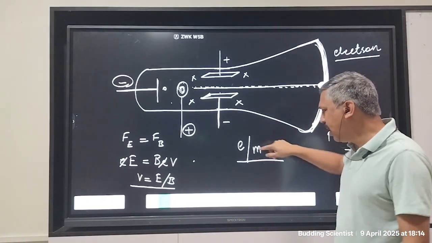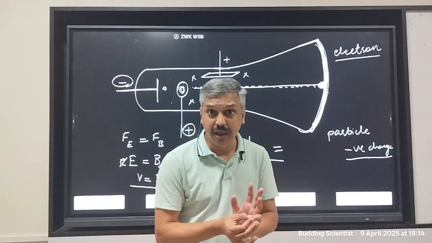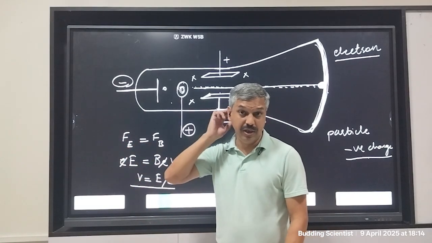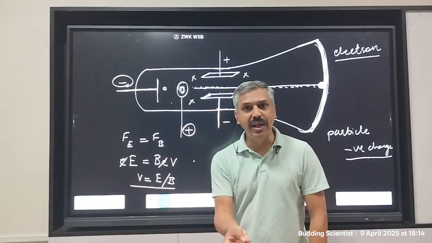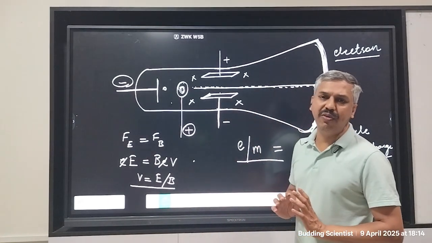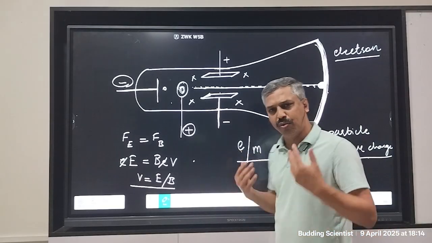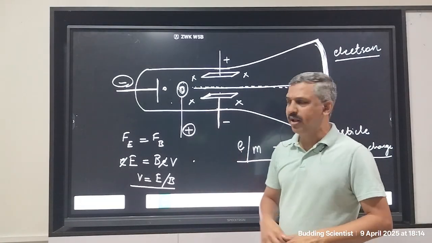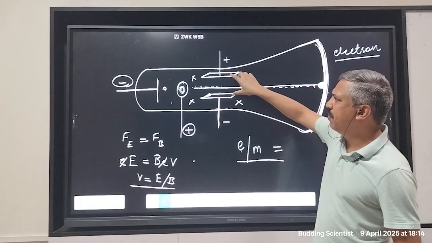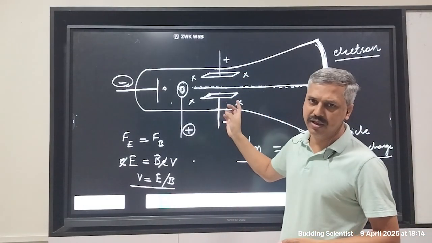J.J. Thomson also calculated e by m value for alpha particles from radioactivity. Radioactivity was already discovered. So alpha particle was known, beta particle, gamma, everything was attempted to be found out. In gamma nothing happened because there was no charge and no mass, so let's forget that. Gamma never deflected because the positive and negative charges in the magnetic field will not deflect gamma rays.